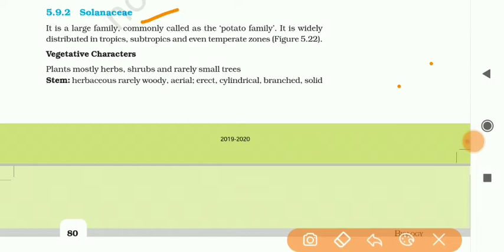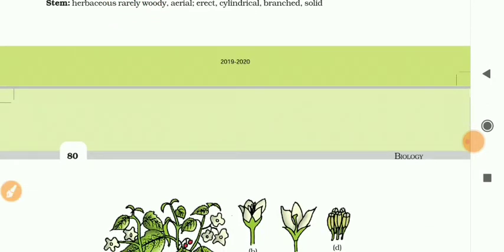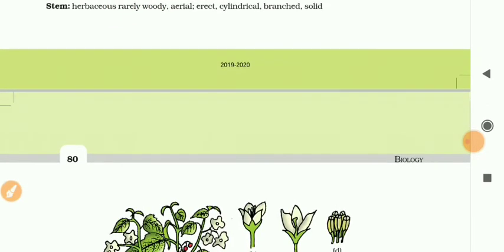The family is Solanaceae. This is also called the potato family. This widely occurs in tropics, subtropics, even temperate zones. The vegetative characters: plants are mostly herbs, shrubs, and rarely small trees. Means generally these are small plants, herb types, shrub types. Very rarely it occurs in the form of small trees.